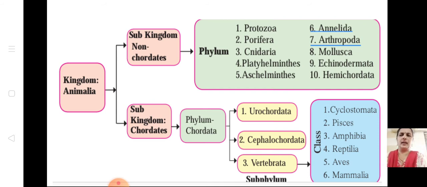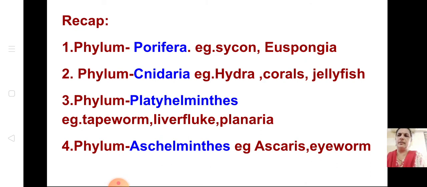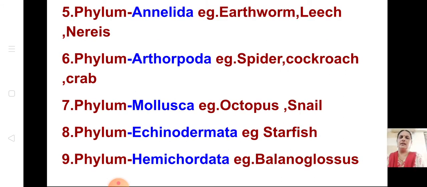Just a quick recap. We learnt about phylum Porifera. Remember the example. The important points under Porifera you will mark, and you will learn only the important 4 to 5 points. Phylum Cnidaria, example Hydra. Phylum Platyhelminthes, they are called flatworms, example tapeworm, liver fluke, etc. Phylum Aschelminthes, example Ascaris, they are called roundworms. When I tell you this much, you should remember the page of your textbook. Phylum Annelida, example earthworm.